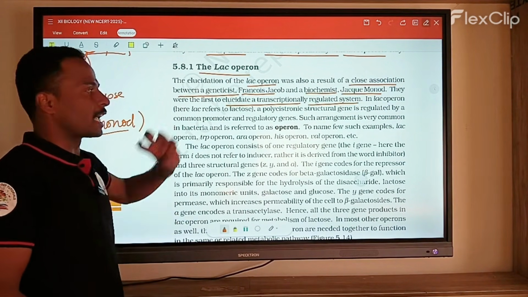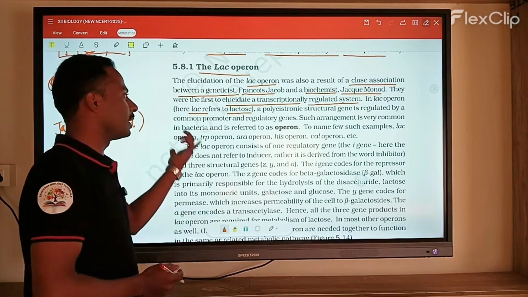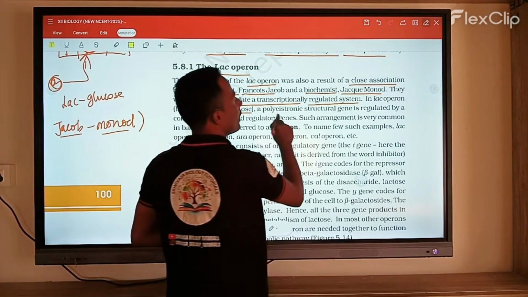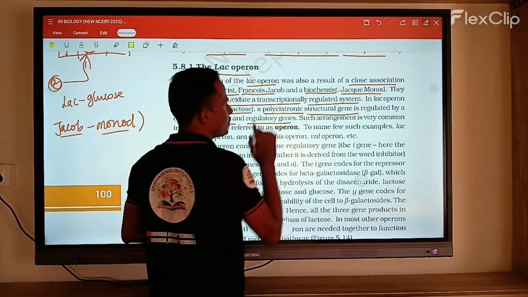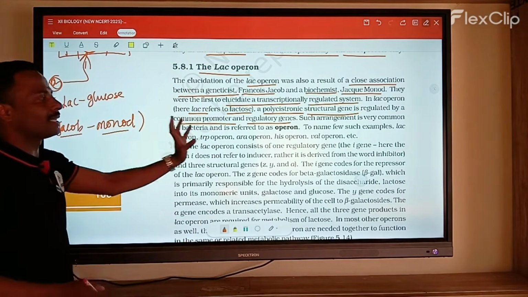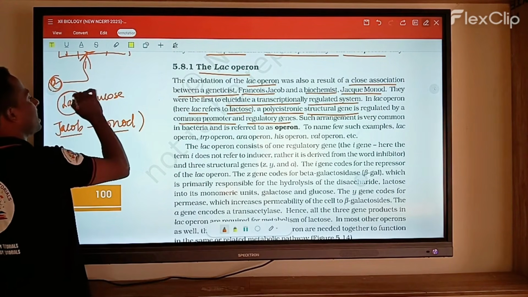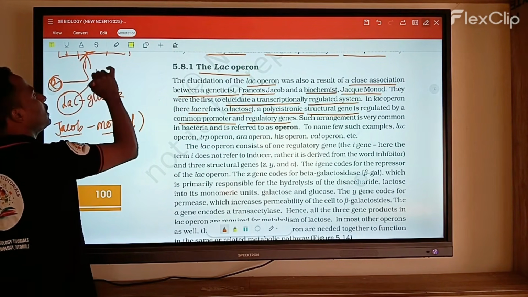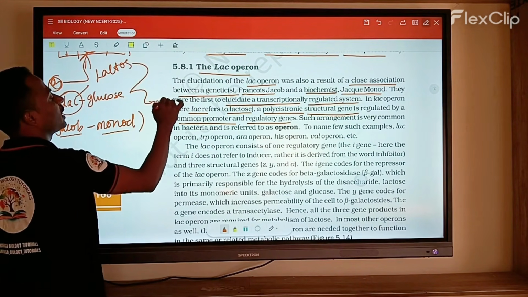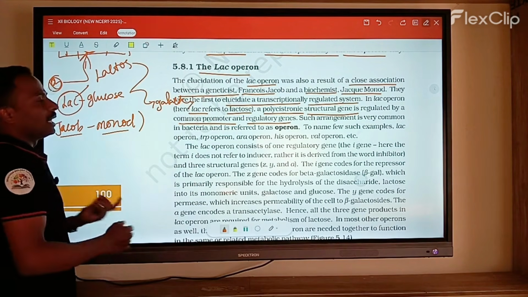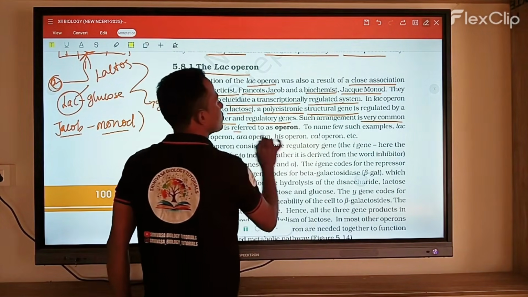They did a first experiment. In the lac operon, lac means lactose molecules, which is a disaccharide molecule. And polycistronic structural genes are regulated by a common promoter. So when you observe these polycistronic genes, the lac means the lactose molecule. This lactose is converted into glucose as well as galactose. Am I right? Galactose. Such arrangements are very common in bacteria, and this is referred to as an operon.